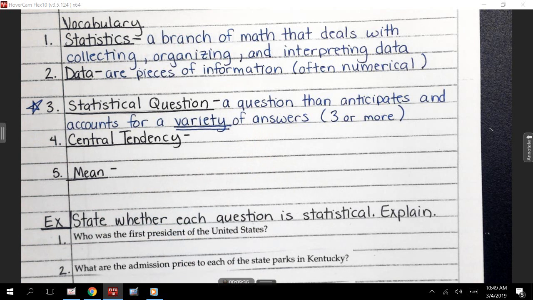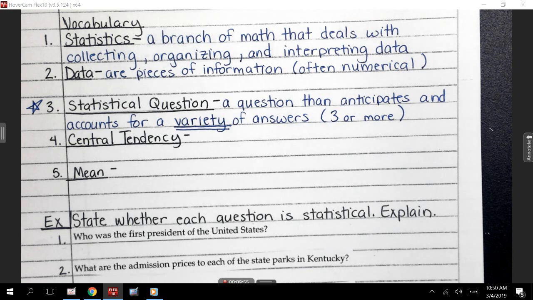What if I asked every student in this classroom, who is your math teacher? Is that a statistical question? Tony? No. Why not? Because there's only one, if we're just in this class. That's correct.